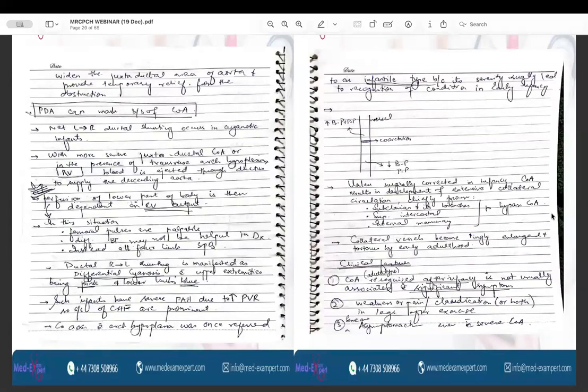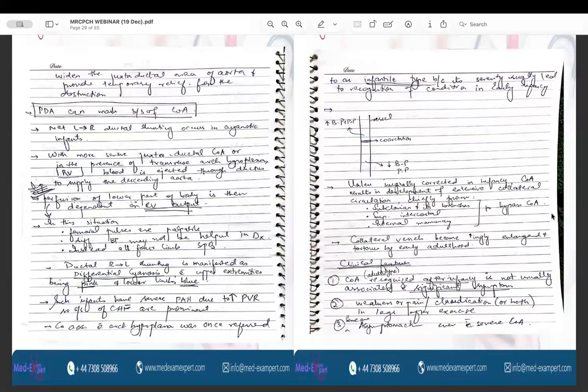And with more severe juxtaductal coarctation of aorta or in the presence of transverse arch hypoplasia, right ventricle blood flow is ejected through the ductus arteriosus to supply the descending aorta. So the lower part of the body is again dependent on the right ventricular output. In this situation, the femoral pulses are palpable. The difference in the BP may not be helpful in the diagnosis. However, the oxygen saturation would be different in all four limbs.